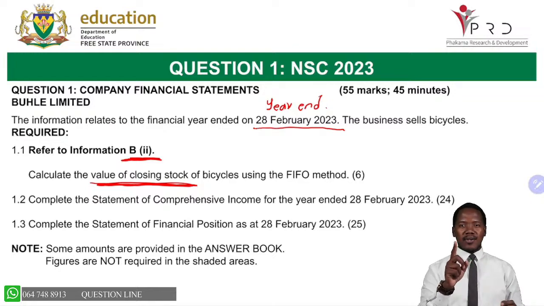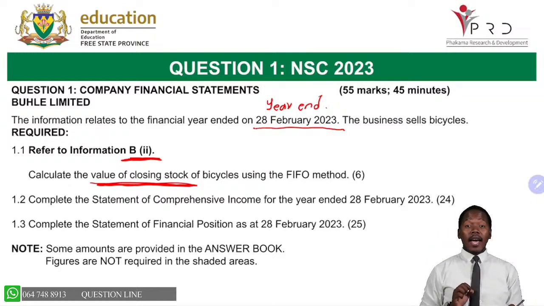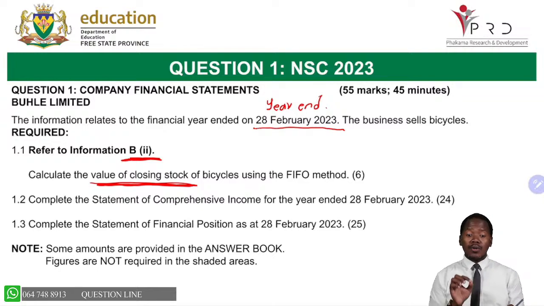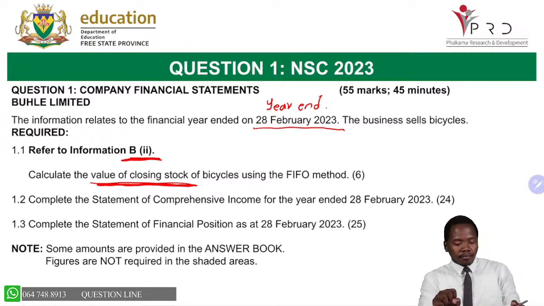I am trying to say that tomorrow in your exam, please expect that you'll be required to use the skills of calculating closing stock using FIFO, using weighted average, using specific identification. It could be any of the 3, or it could be 2 out of the 3. Now, remember, this calculation of closing stock is part of paper 1, also part of paper 2.